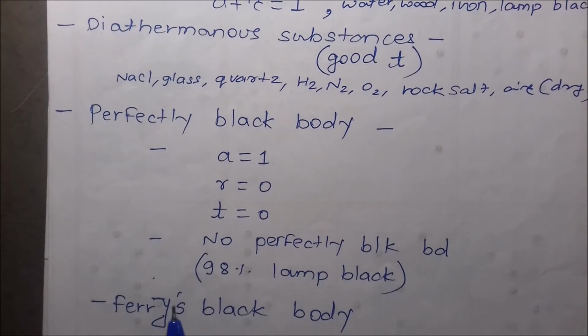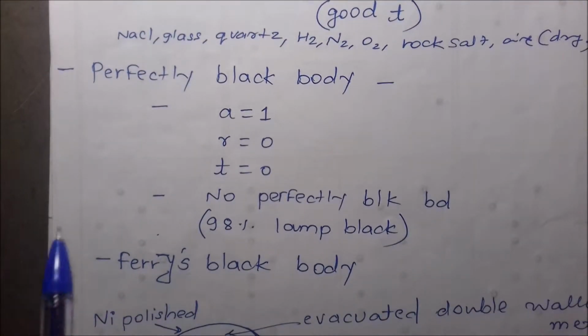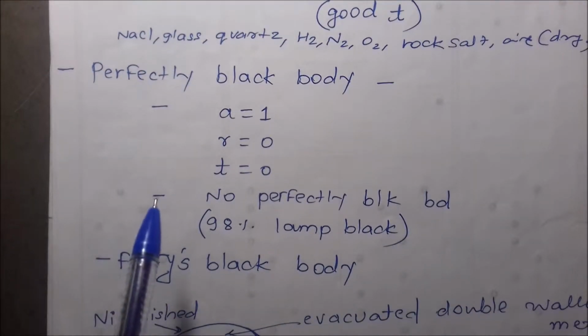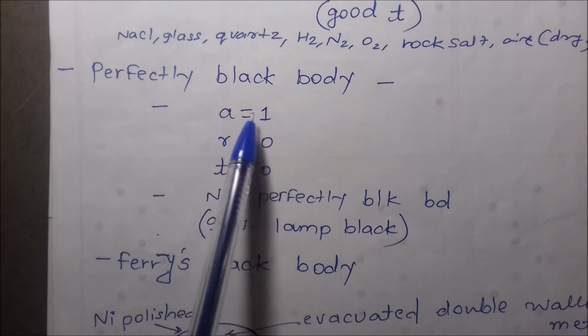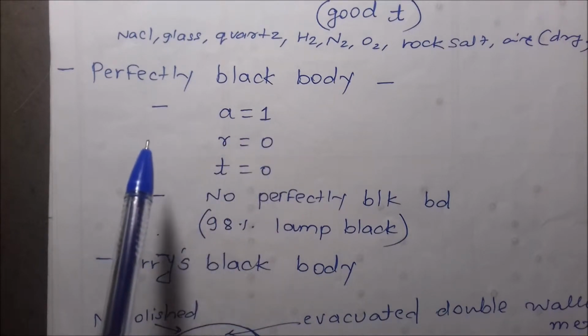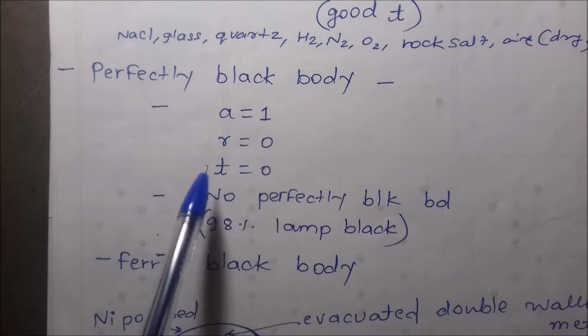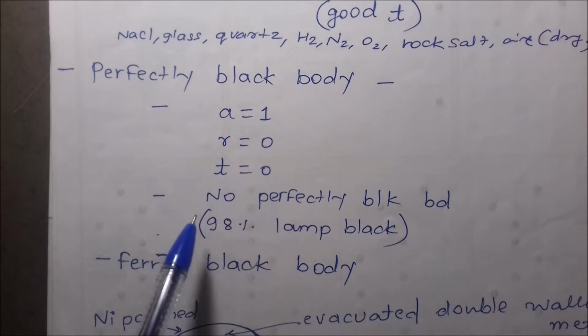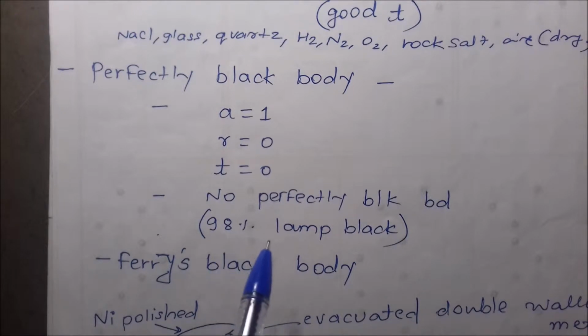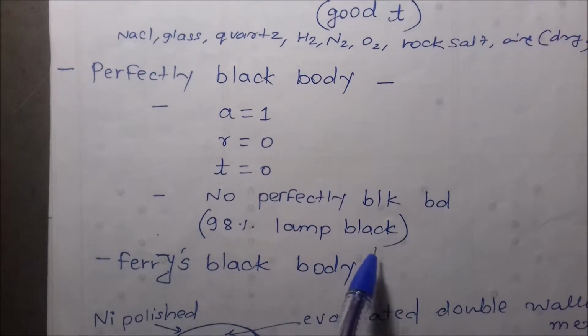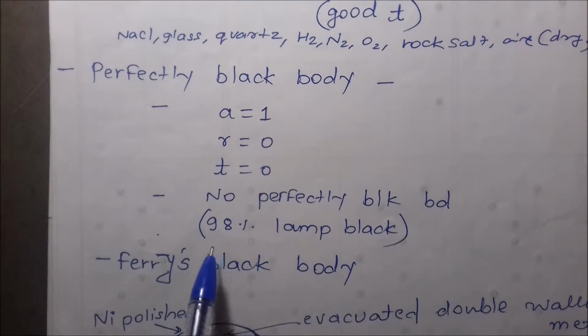Then perfectly black body. Perfectly black body has coefficient of absorption 1. It absorbs all the energy incident on it. So reflection is 0, transmission is also 0. No body is perfectly black. Lamp black is nearly a black body. It absorbs about 98% of the energy incident.